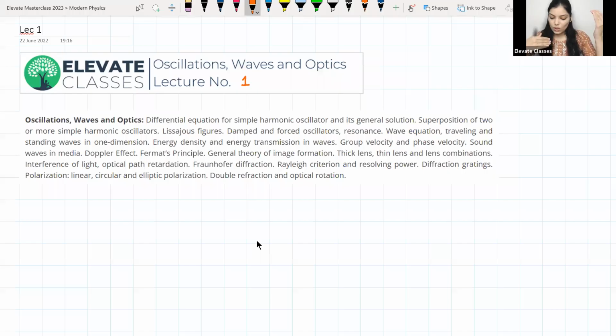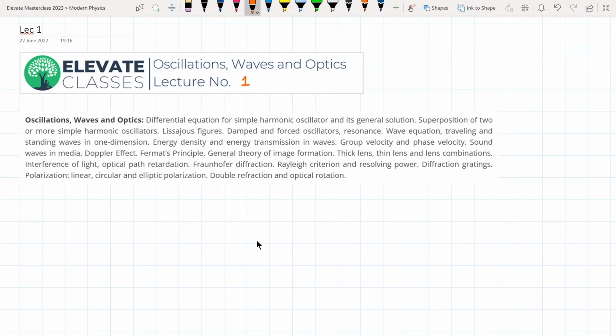That is what Lissajous figures are. We will learn how to plot them, and if a Lissajous figure is given to us, whether we can tell what the phase difference between the two oscillating modes is. Those kinds of things we'll study there.